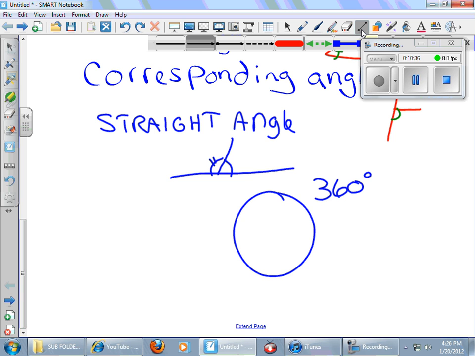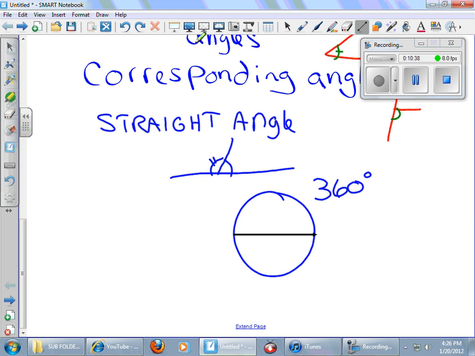And if I take half a circle, how many degrees must be in half a circle from here to here? Well, if the whole thing is 360, then, oh, by the way, maybe I can visualize this really well here. Here's Drew on his bike. If Drew spins all the way around, he went 360 degrees. If he only goes halfway around, he's only gone 180 degrees.